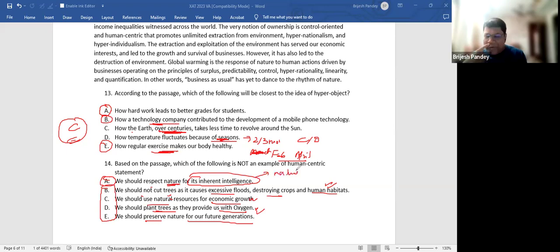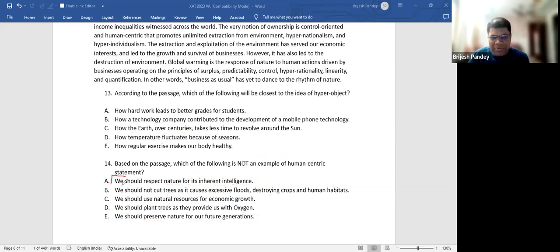In fact, even if you don't understand the questions sometimes, you go with the odd one out. This is the odd one out. All the others are actually helping humans. So if you say preserve nature for our generations, plant trees for us, nature for our growth, cut trees for our benefit, that means this is the only odd one out, and it is indeed the odd one out. Why? Because respecting nature for its intelligence, right?